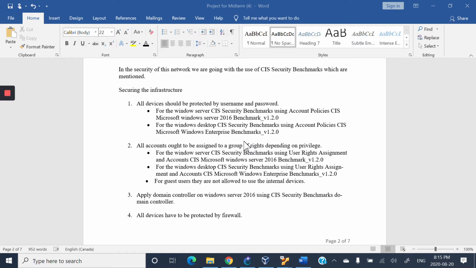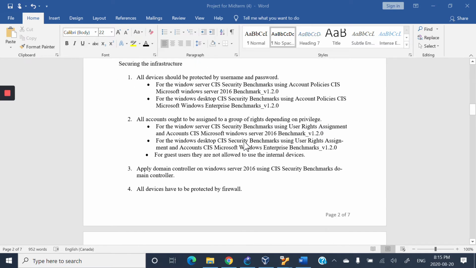Then submit. Then you can download your CIS security benchmarks according to your server, and apply your domain controllers on Windows Server 2016 using CIS security benchmarks domain controller.